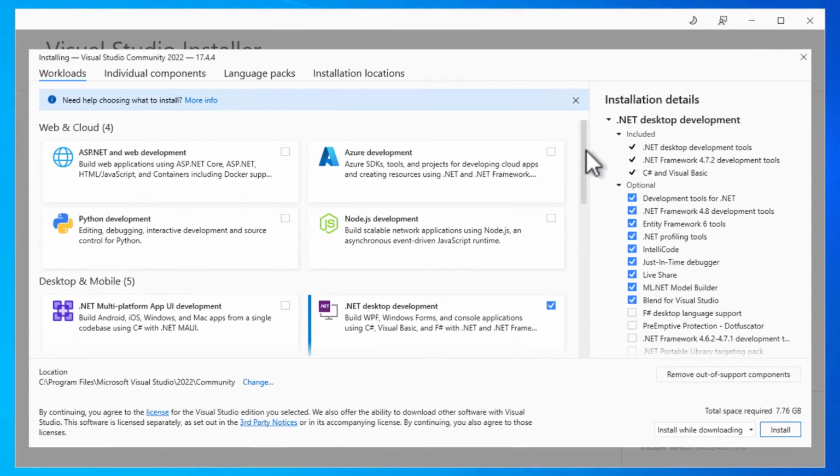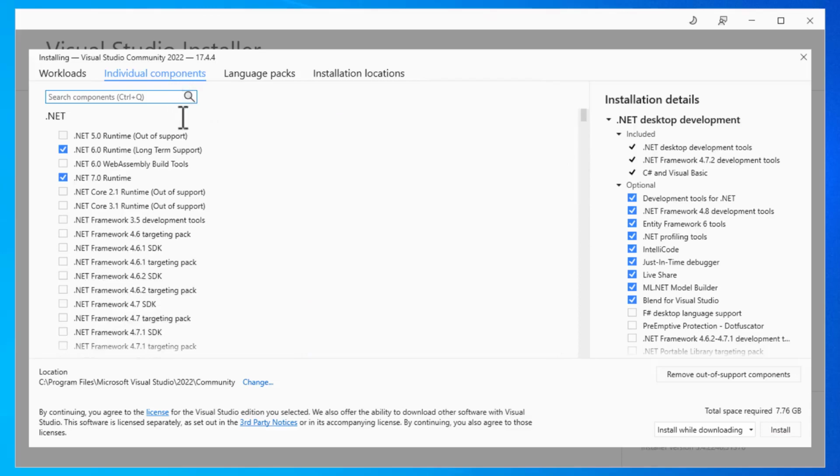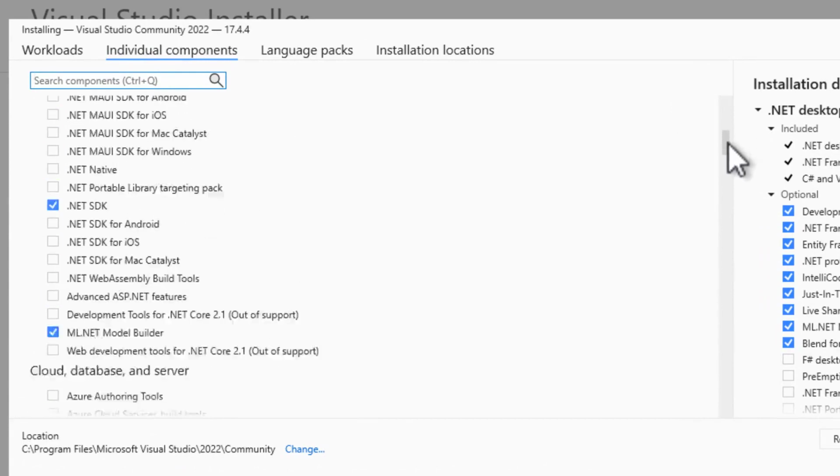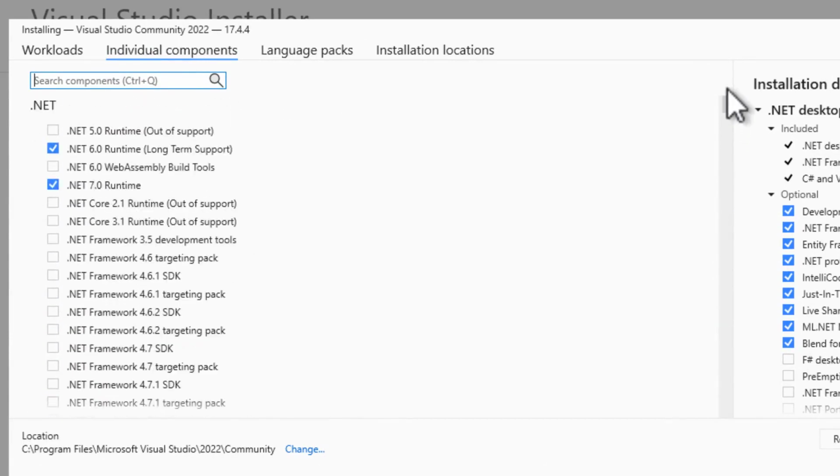We select the .NET Desktop Development Workload, which includes WPF, Windows Forms, console applications, and the required .NET SDKs, software development kits. It uses about 7.7 GB of hard disk space. On the right side, we see the installation details that list the individual components that will be installed. When we click on the second tab, the Individual Components tab, we have a lower level list of all the available components that we can install. For now, we do not need to add additional components.